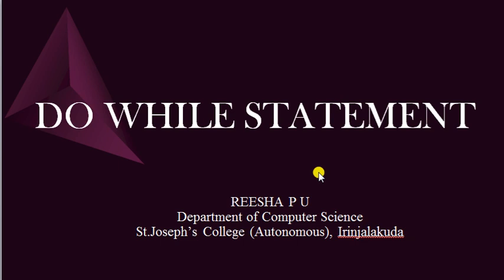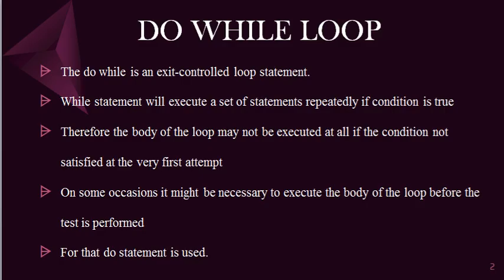What is the difference between do while and while? We can see what is meant by do while statement. In the case of while statement, it is an entry controlled loop, but do while is an exit controlled loop. A while statement will execute a set of statements repeatedly if the condition is true.